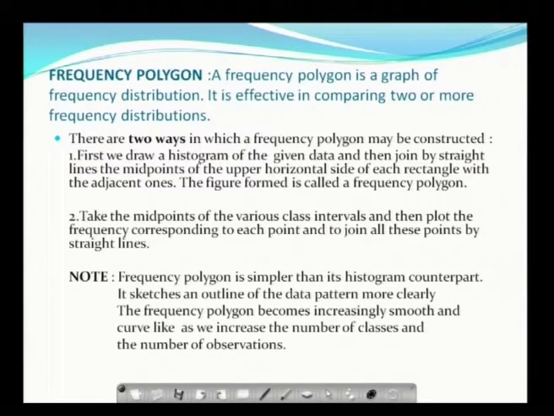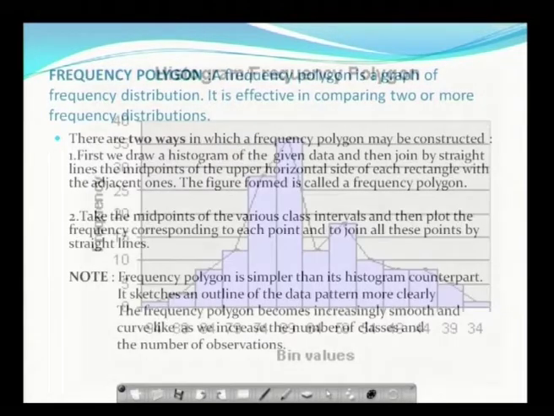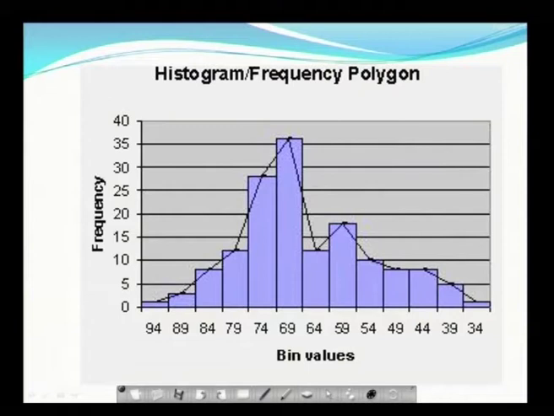And what are the different properties? It sketches only the outline of the data pattern more clearly. The frequency polygon becomes increasingly smooth and curve-like as we increase the number of classes and the number of observations. From the diagram you can easily guess. The next one is a simple frequency polygon. Here you have a graph with number of vehicles on the vertical axis and the corresponding routes on the horizontal axis, and it is given in the form of a class interval of time.